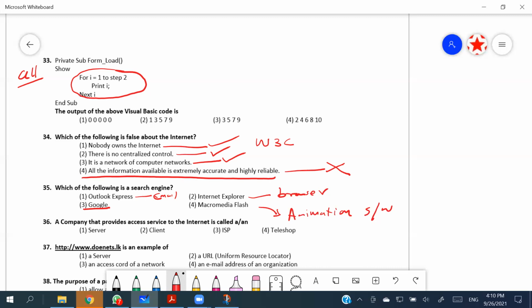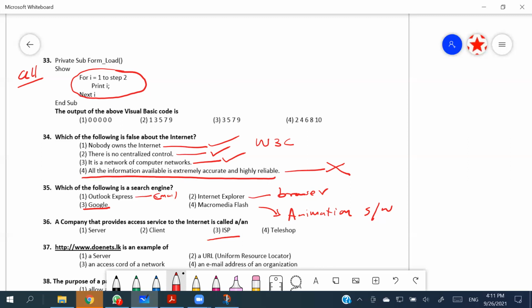The question is not very clear, people. The company that provides the internet service is called an internet service provider, ISP. They are asking who provides the internet and what name we call them.